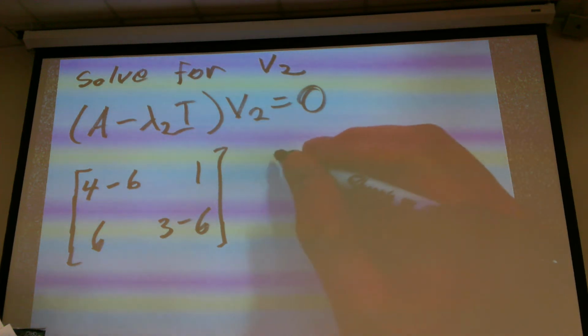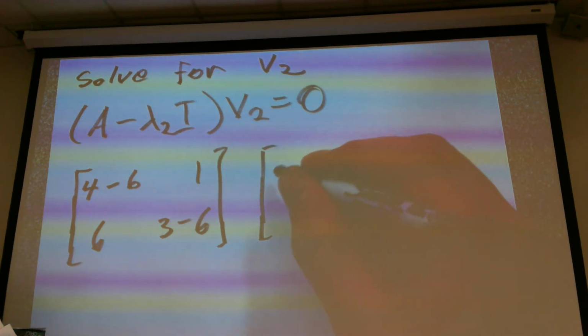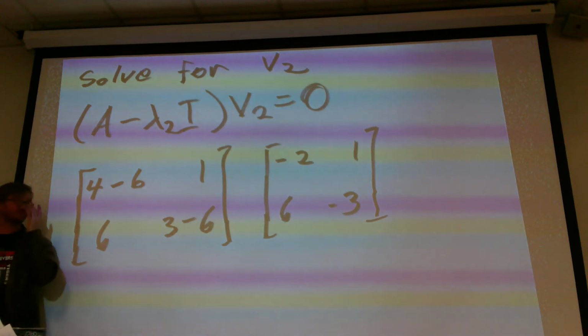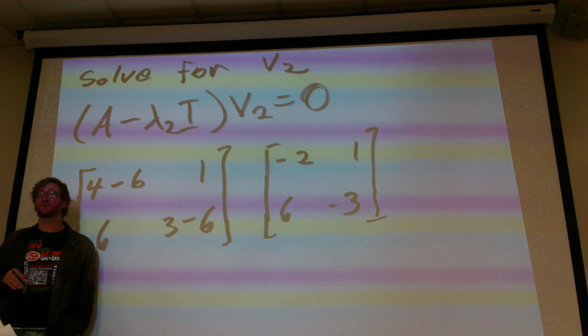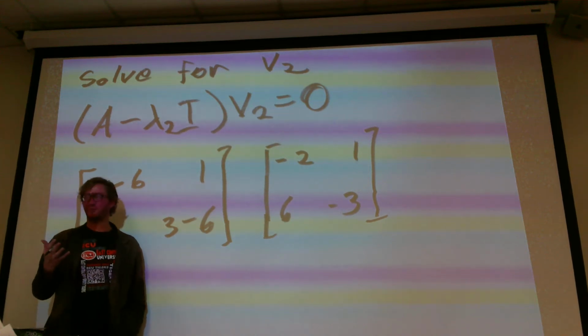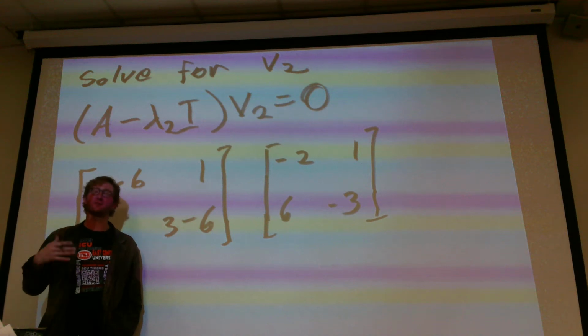All right? So 4 minus 6 would be negative 2, 1, 6, and negative 3. Okay. This is happening again just like on the previous problem. Where if I take that top row, and if I multiply it by 3 and add it to the row below it, it's going to completely kill off the row.